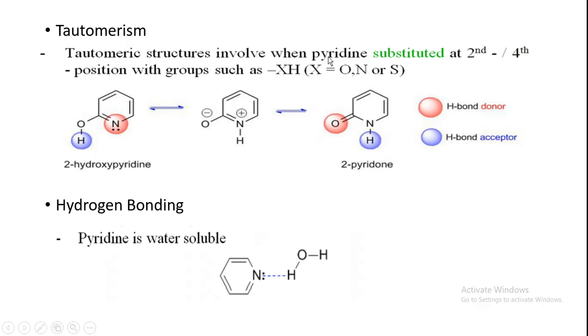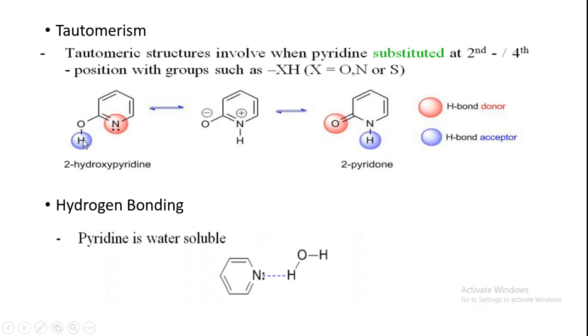If X is O, then it is OH, that means hydroxy. If X is N, it is NH, that means amine. And if X is S, it is SH, that means thiol. So if such a group is present at the second or fourth position, there is a chance that the pyridine will undergo tautomerism.